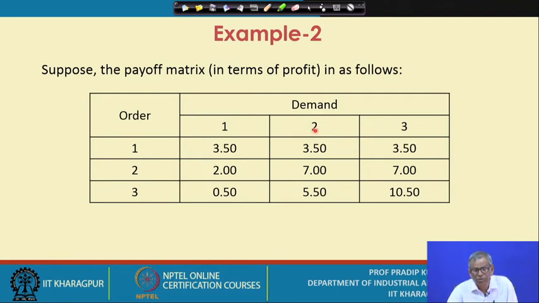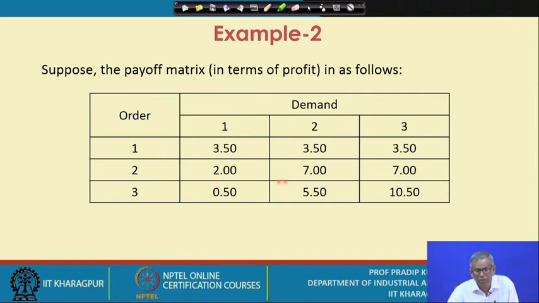What you find when the demand is 2, if you go by the column values, is that against order quantity of 2, you get the maximum value, that is 7. So when you get 3.5 against the order quantity of 1, how much are you losing? You subtract 3.5 from the maximum, that is 7 minus 3.50. That means 3.50 will be your opportunity cost.